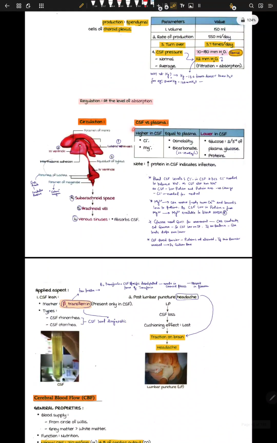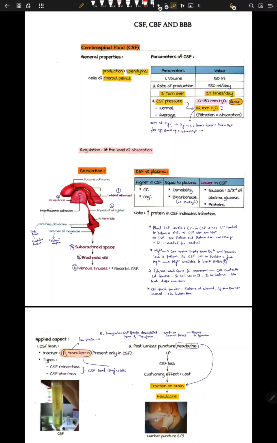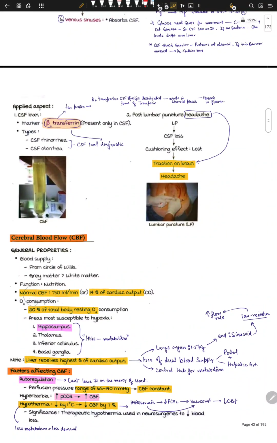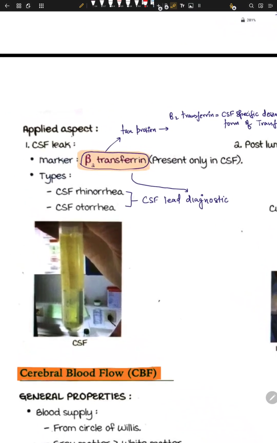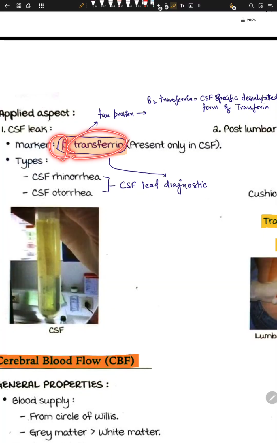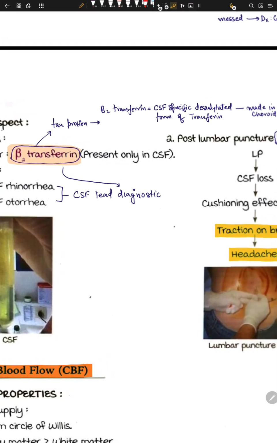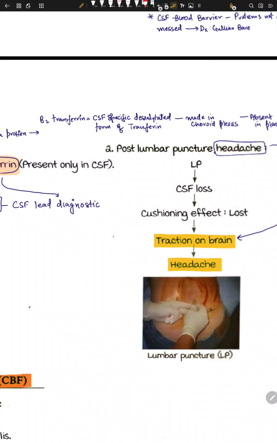Okay, so that was CSF and plasma circulation. Let's see the applied aspect. If there is some sort of CSF leak, there is a marker called beta-2 transferrin. This beta-2 transferrin is characteristic of CSF. It is only present in CSF. Why is it only present in CSF? Well, beta-2 transferrin is a protein, right? And it is CSF specific.